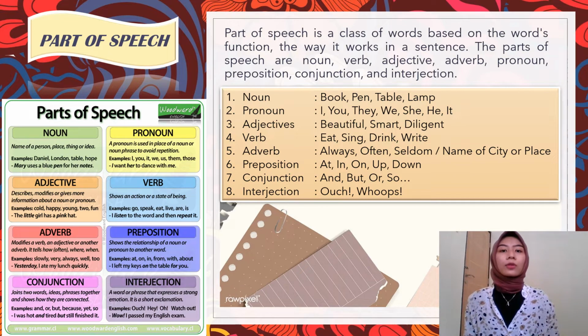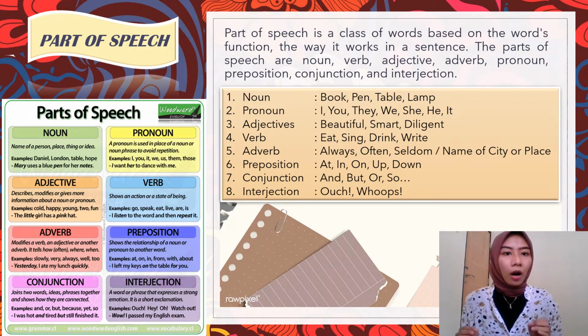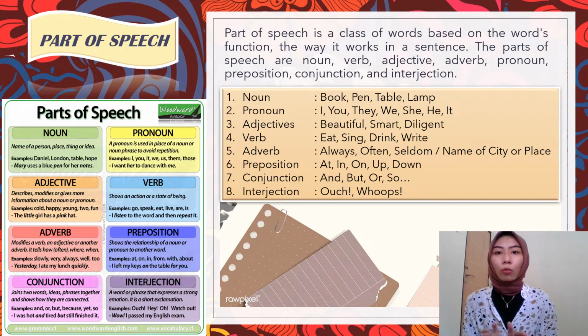We can call it verb. And the fifth is adverb. Adverb is a modifier of verb and adjective or another adverb. It tells how, often, where, when, and always, seldom, or maybe name of city or place.